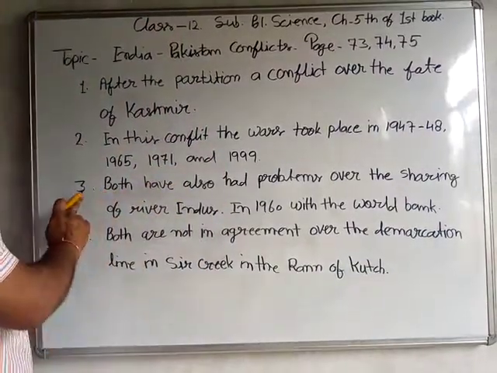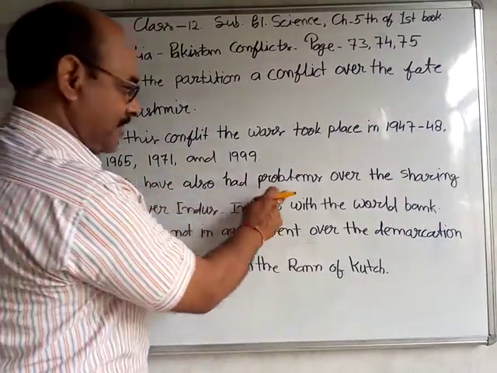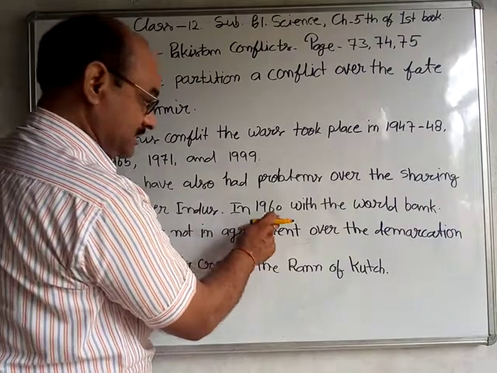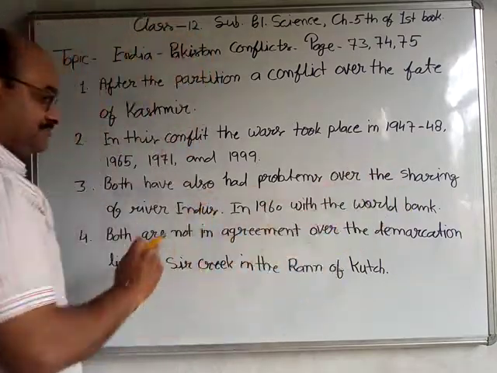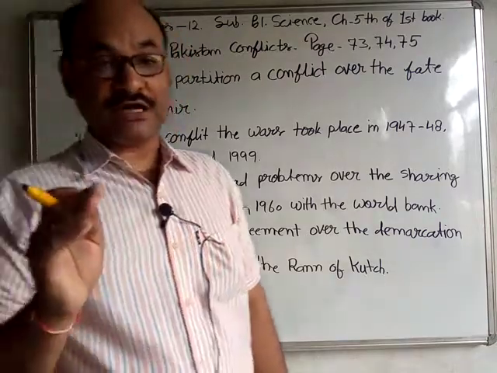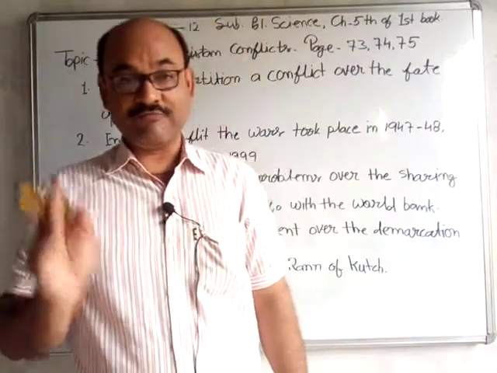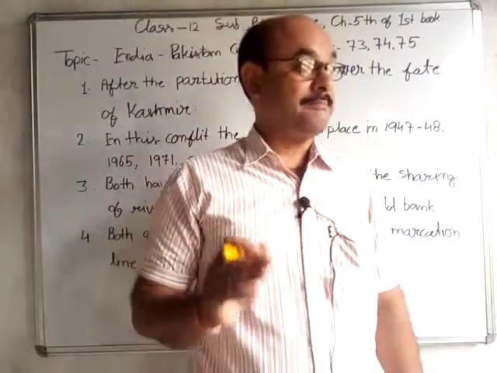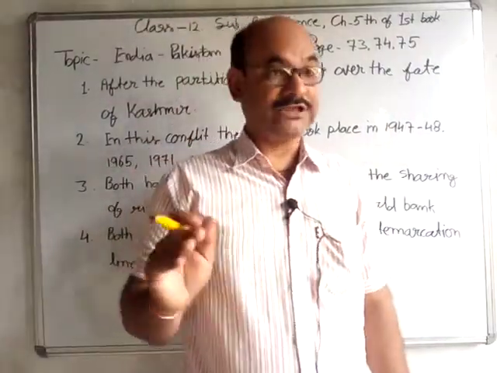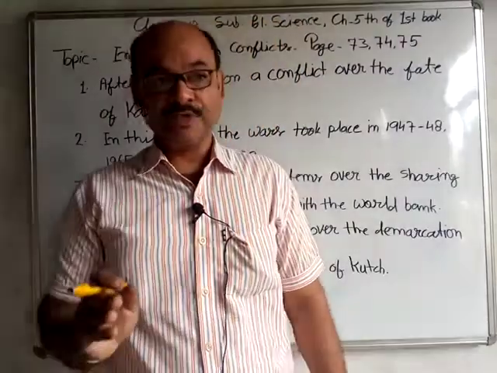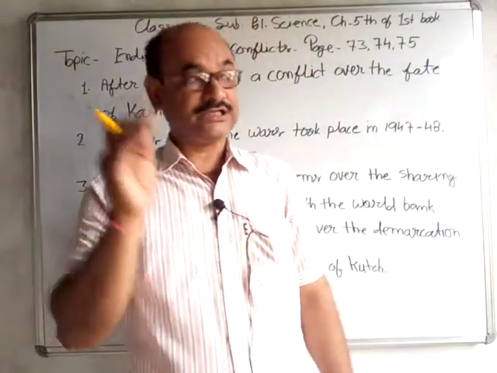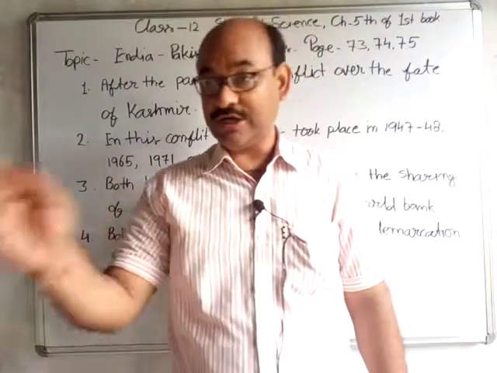Okay, point number 3: both have also had problems over the sharing of the river Indus water; in 1960, with the World Bank, this problem was solved. Student, after the separation, the Indus river water raised conflict between India and Pakistan. Pakistan wanted a big share of the Indus river water because electricity generation depended on the water of the Indus, and the dams for irrigation and canals. These things depended on the Indus river only for Pakistan.